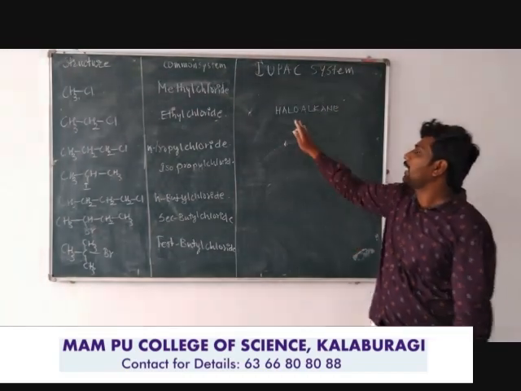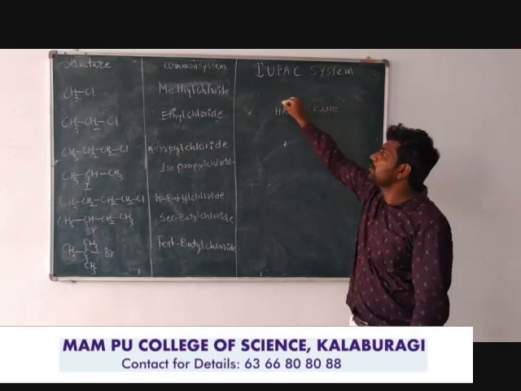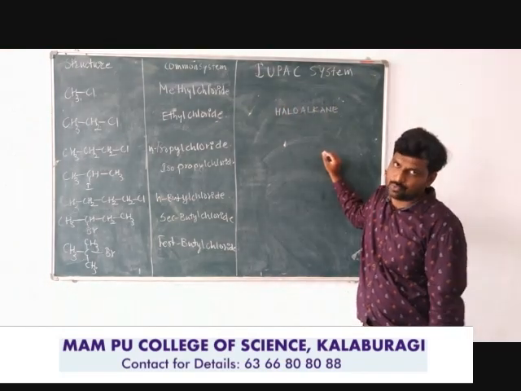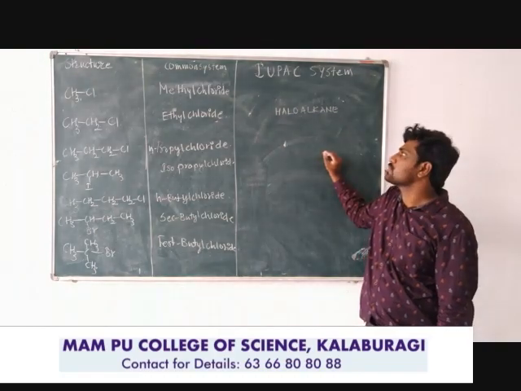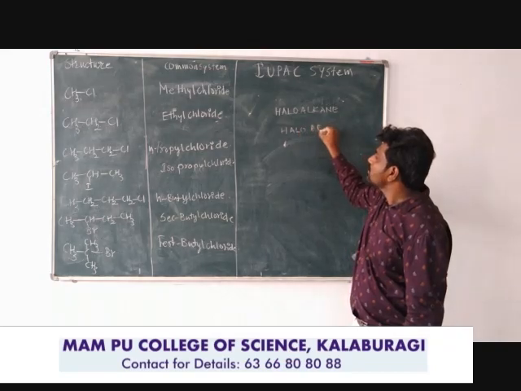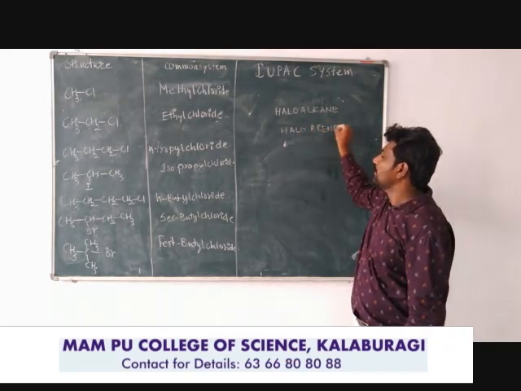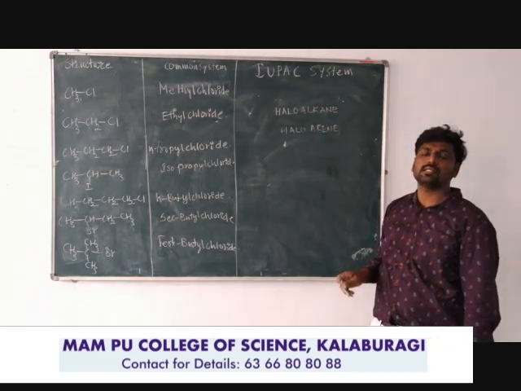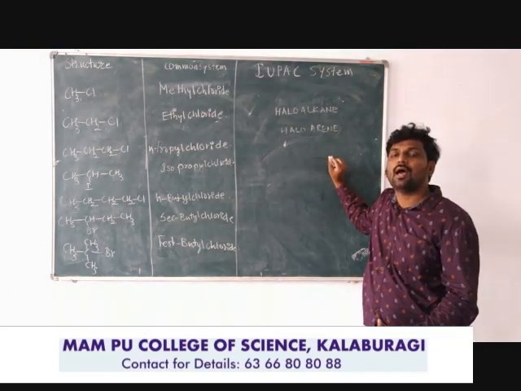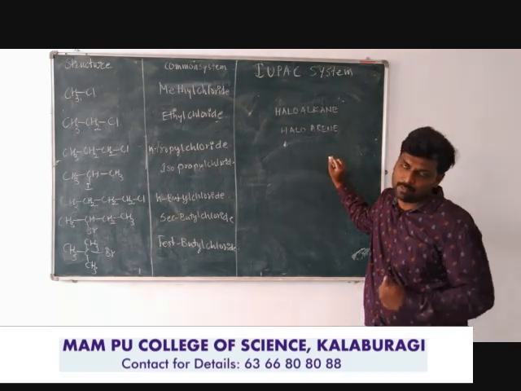Haloalkane is the formula to name the halogen derivatives of aliphatic compounds. And haloarene, where halo is the prefix and arene, benzene, is the suffix part, is for halogen derivatives of aromatic hydrocarbons.